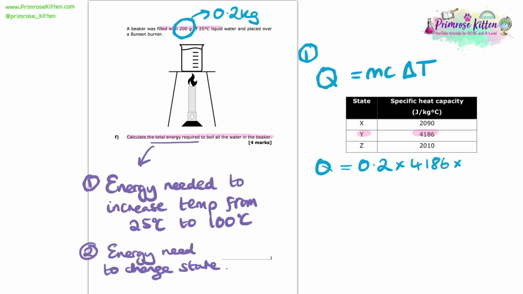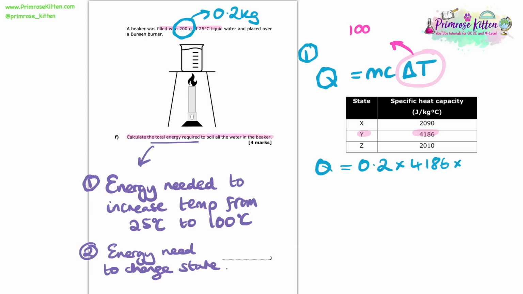We then need to have a think about which specific heat capacity to choose. Now, because we're talking about liquid water, and we know that Y is referring to the liquid state from earlier, we can say that the specific heat capacity for this question that we need to use is 4,186. So now we need that change in temperature.